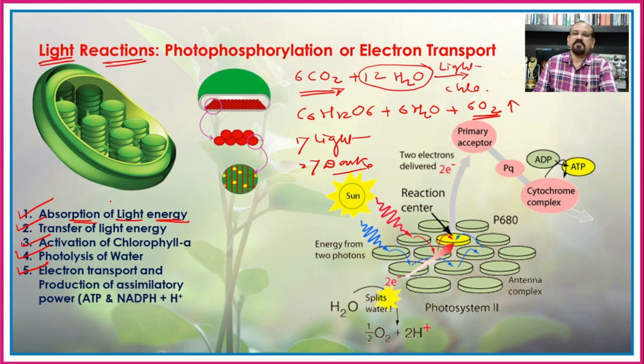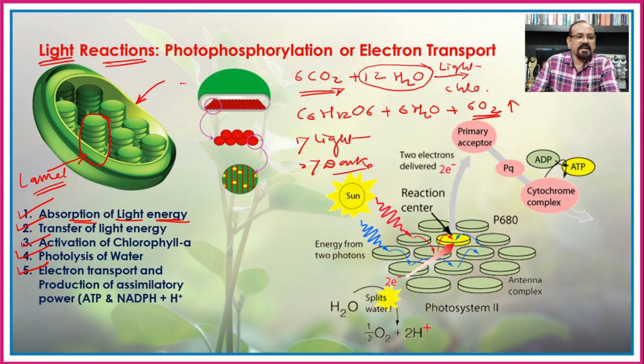Earlier we have seen inside the leaf in the mesophyll cells there are the presence of the cell organelles, that are the chloroplast, and inside this chloroplast there are the presence of a granum or the grana, which are made up of the stacking of the lamellae or the thylakoids.